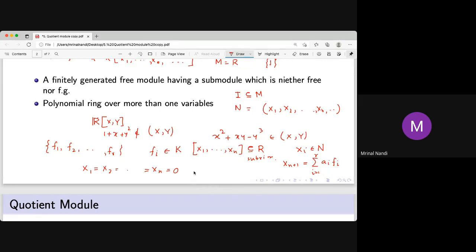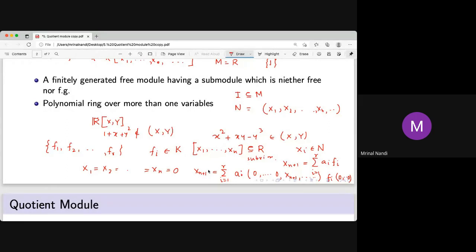If we put this, we get x(n+1) equal to the sum, i equal to 1 to r, of ai with x(n+1), x(n+2), and so on, multiplied by fi(0, 0, 0, ..., 0). But this fi(0, 0, 0, ...) is 0. So the right hand side is 0, so it can't be x(n+1).